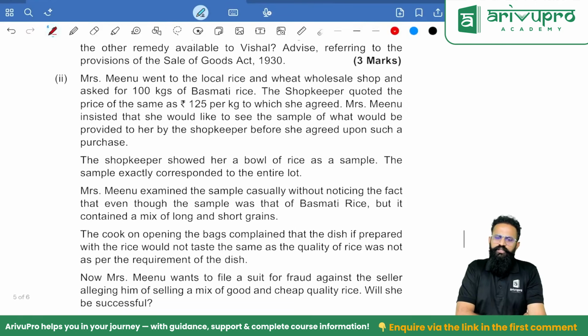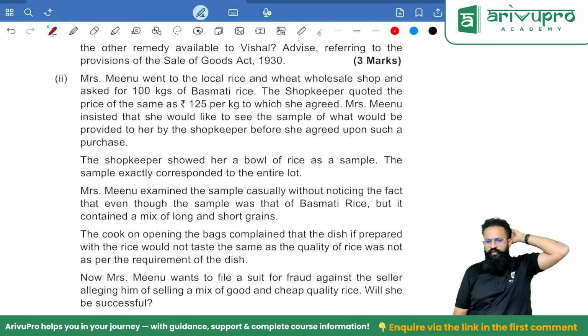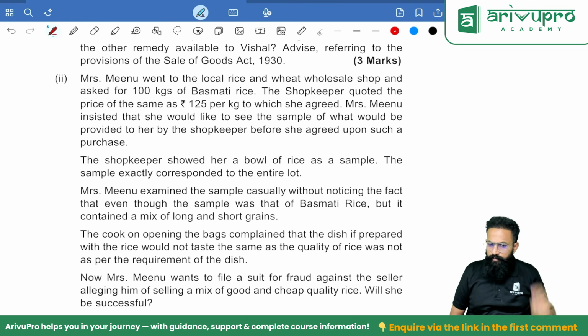Miss Meenu went to the local rice and wheat wholesale shop and asked for 100 kgs of basmati rice. The shopkeeper quoted the price as 125 rupees per kg, to which she agreed. Miss Meenu insisted that she would like to see the sample of what would be provided to her by the shopkeeper before she agreed upon such a purchase.